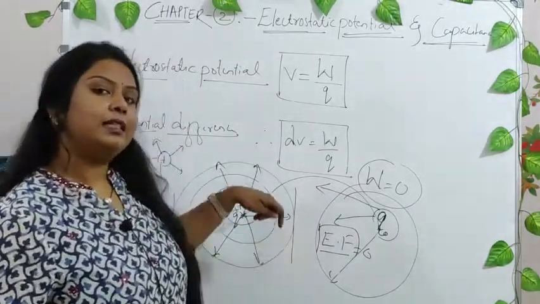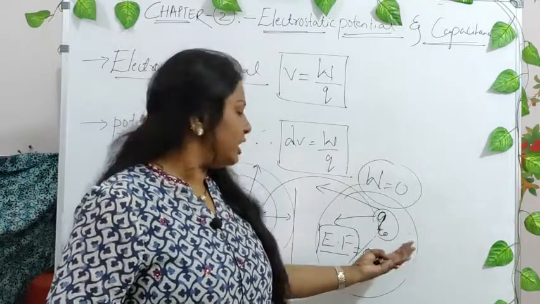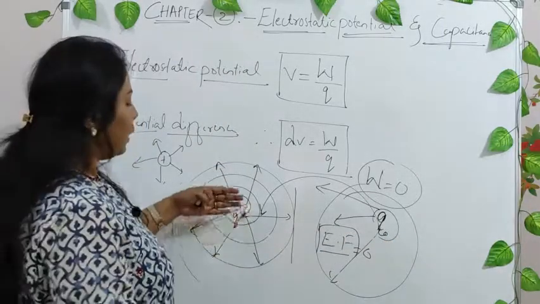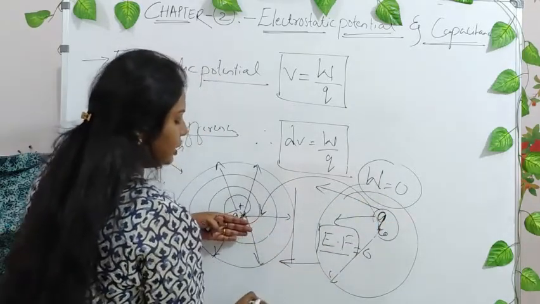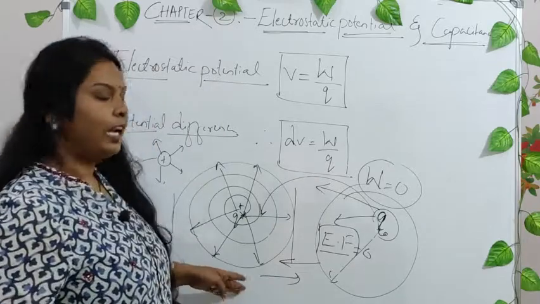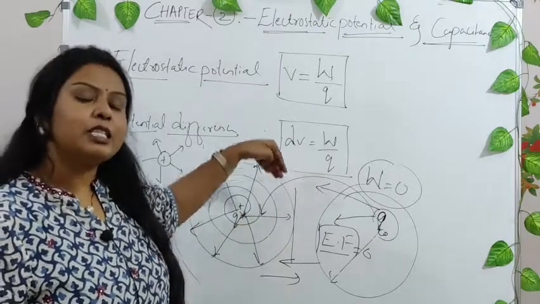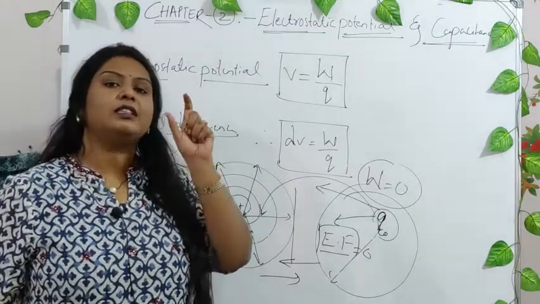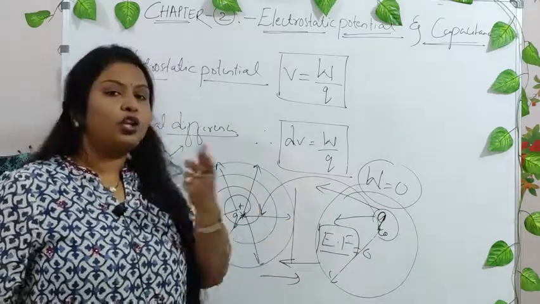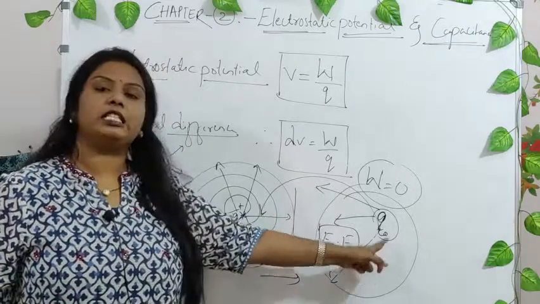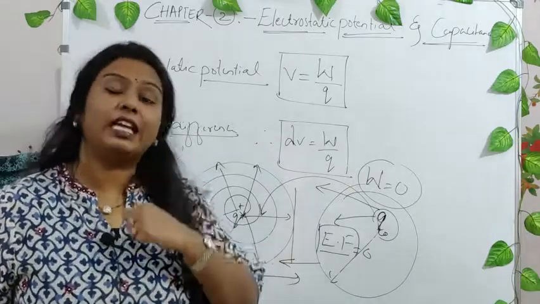Now, if in this condition you want to move a test charge from the outer region inwards, you must move it against this electric field. The movement is in this direction and the electric field is in this direction, so you are moving against some energy. What is that energy? That is the electric field. At this time, work is done in moving a test charge against the electric field. Now this energy, which you need to move the test charge into the electric field region, is called the potential energy of that test charge.